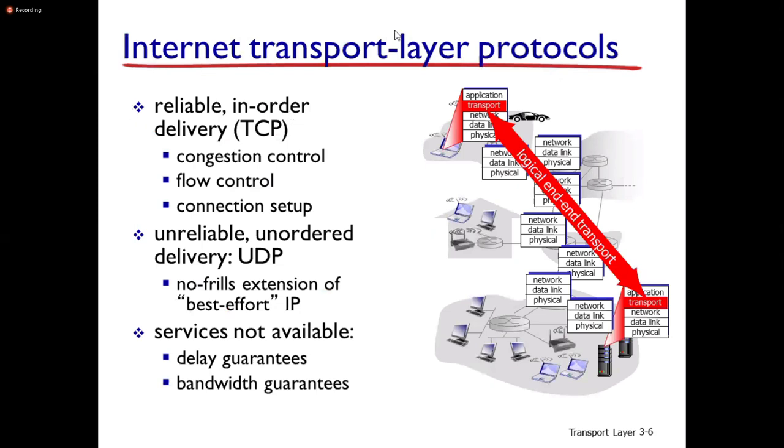So that's why here there is reliable data transfer and in-order delivery, because before transmitting the information, there is a physical communication link between sender and receiver. So the data is delivered in order. All the segments are delivered in order. Here we are going to discuss congestion control, flow control, and connection setup. These are the three things which are part of Transmission Control Protocol.